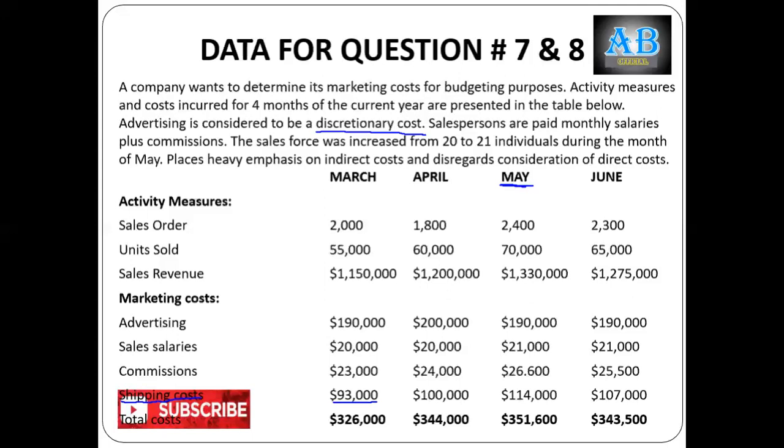And the last one, 107,000 divided by 65,000 is 1.64. So it is in the range of 1.6. We can find it out another way too, but the behavior indicated from all these findings is that it is a variable cost which varies with the level of activity.